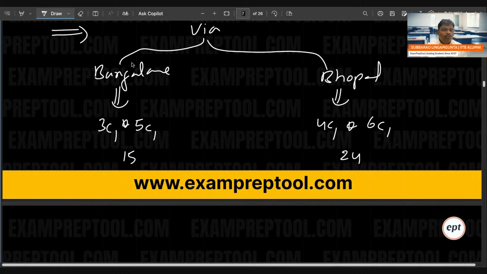Remember, this story is different. The paths are entirely different. That path is different, this path is different. No linking at all. At least in the product rule, you will see the linking: first one followed by second one. But here there is no linking. Above path, below path, there is no relation at all.